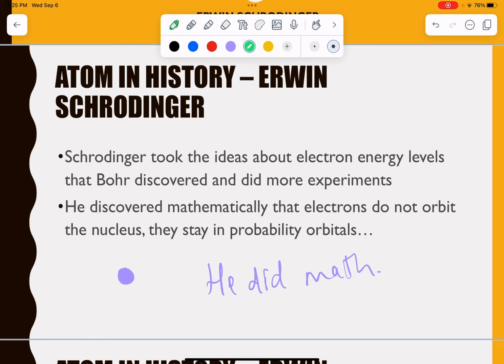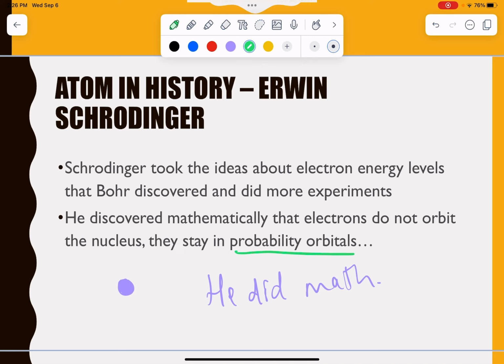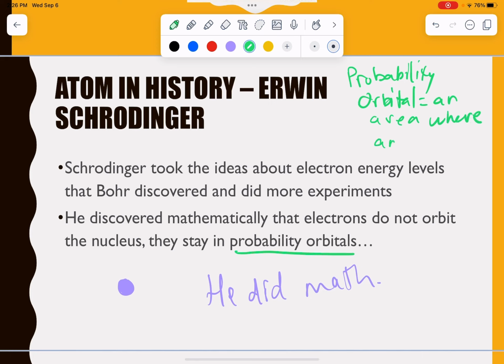So from that and his math, Erwin Schrödinger came up with this idea here of probability orbitals. And what those are, basically, a probability orbital is an area, or a volume, I guess, because we're in 3D space. But it's an area where an electron will exist 90% of the time.